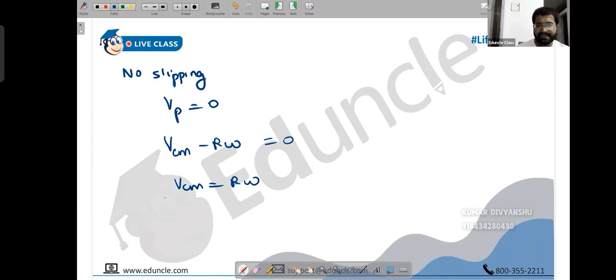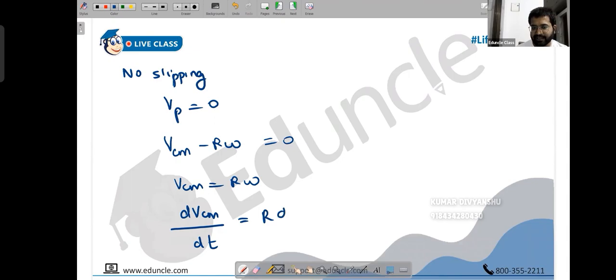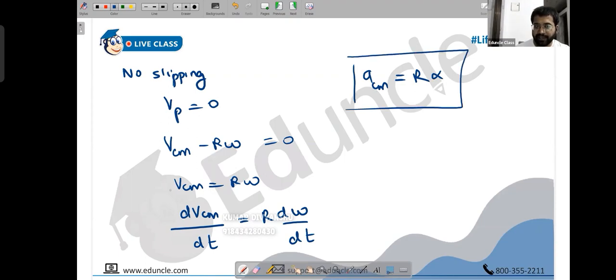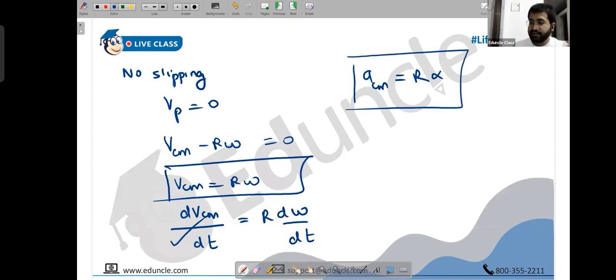Simple. Again, since VCM is R omega, if you differentiate both the sides, people, the rate of change of VCM with respect to time, the radius is constant, the derivative of omega with respect to time. This is what we call acceleration of center of mass. This is R into d omega by dt, that is alpha, angular acceleration. So ACM is R alpha and VCM is R omega. You can also say the rate at which the linear velocity increases will be equal to the rate at which the angular velocity also increases.